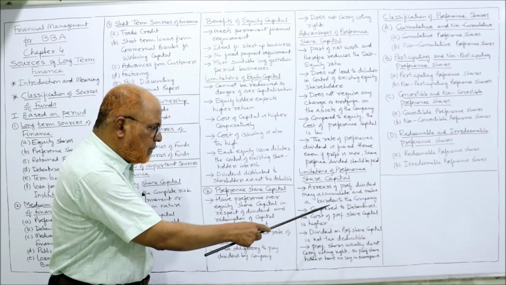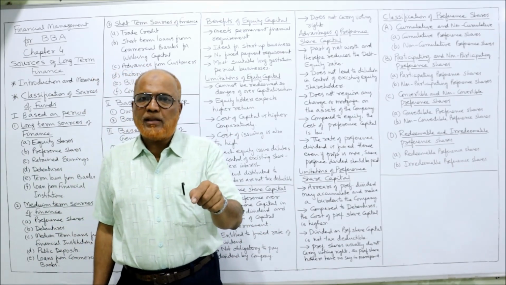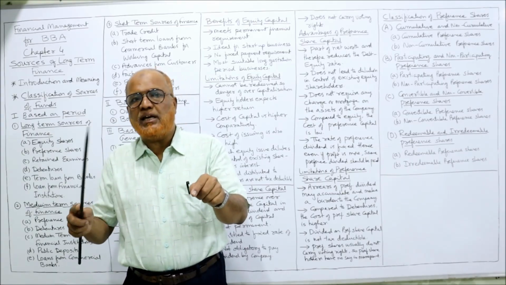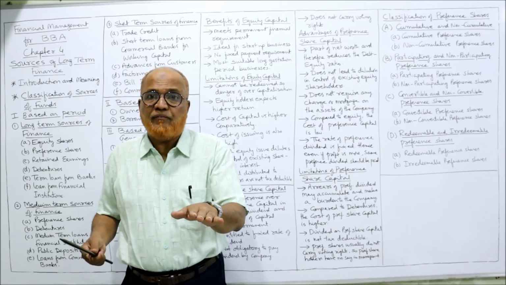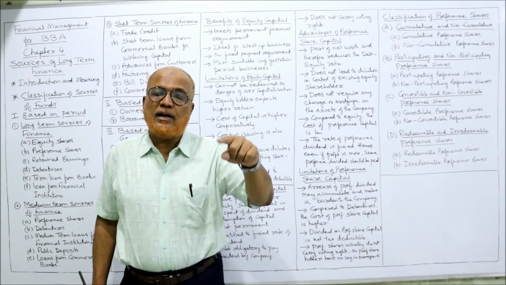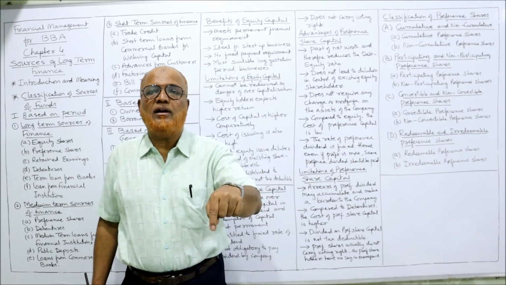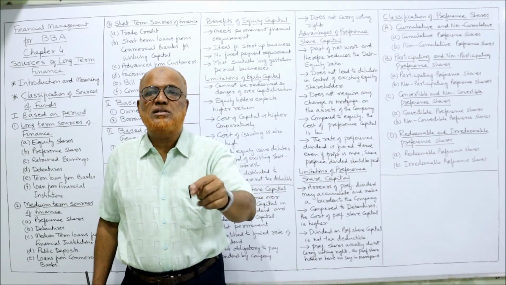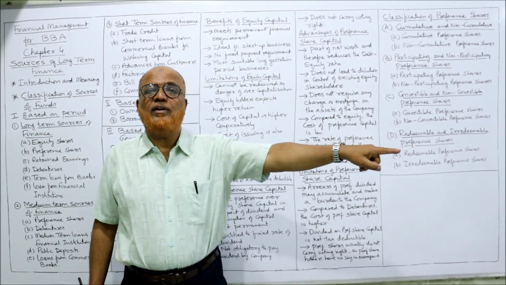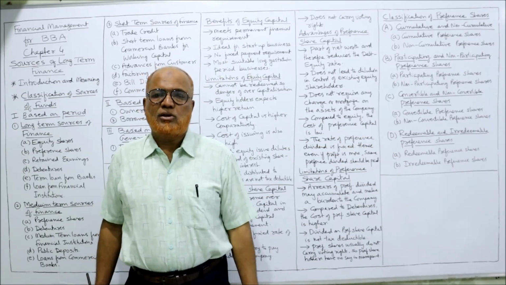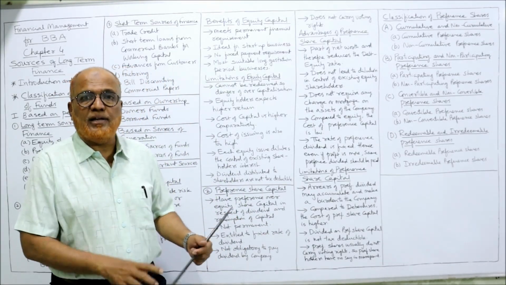Next is compared to debenture, the cost of preference capital is high. If you compare the preference share capital with equity capital, the cost of preference is lower. That's a benefit. But if you compare the interest rate on debentures and dividend on preference, the preference dividend is higher. Preference dividend is higher than the rate of interest on debentures. So from the debenture point of view, this is costly.